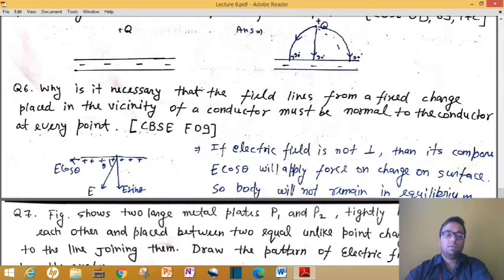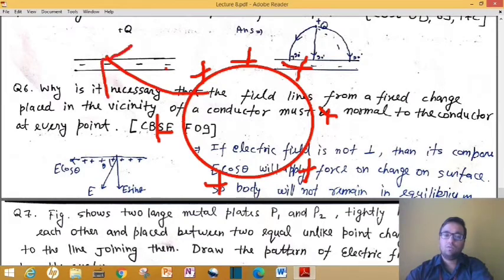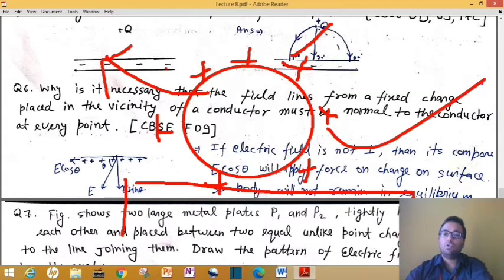What does it mean? It means that without providing any external factor or external force, you can't displace any particular body which is in equilibrium. Suppose this sphere is in equilibrium at this point. You have taken out some electrons from its body, so on its surface some positive charge will appear, and if this body is at rest, suppose it is kept on some table, then it will not move automatically.